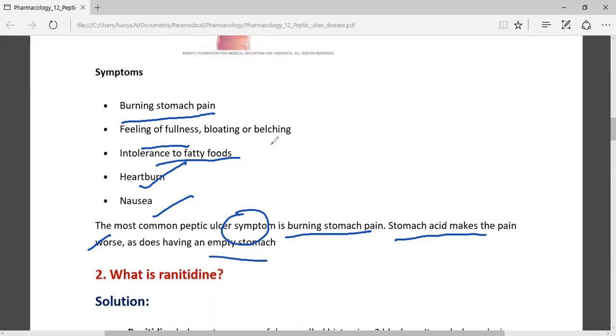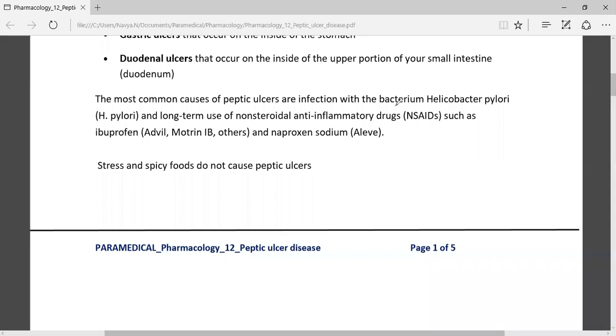And this may also be caused due to infection. The infection is with a bacterium, Helicobacter pylori, that is called H. pylori, and the long-term use of non-steroidal anti-inflammatory drugs might cause this peptic ulcer disease, if the patient uses them for the long term.